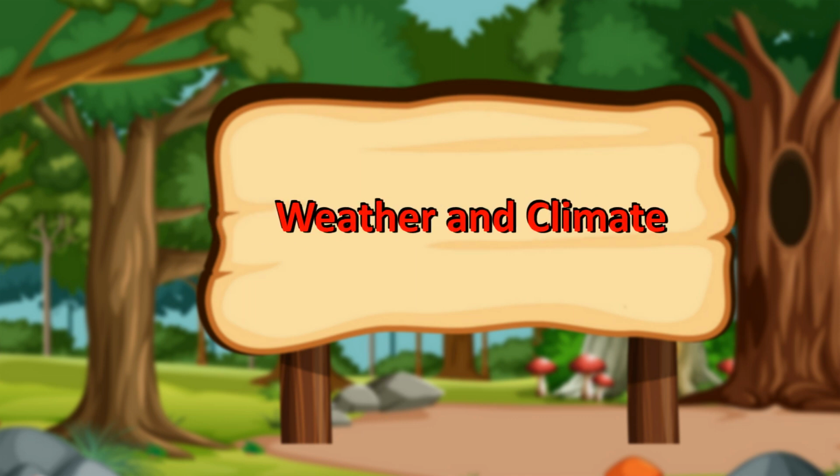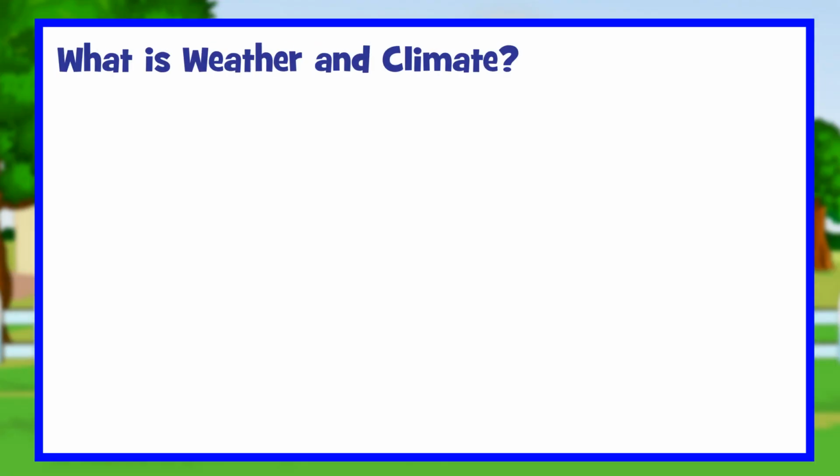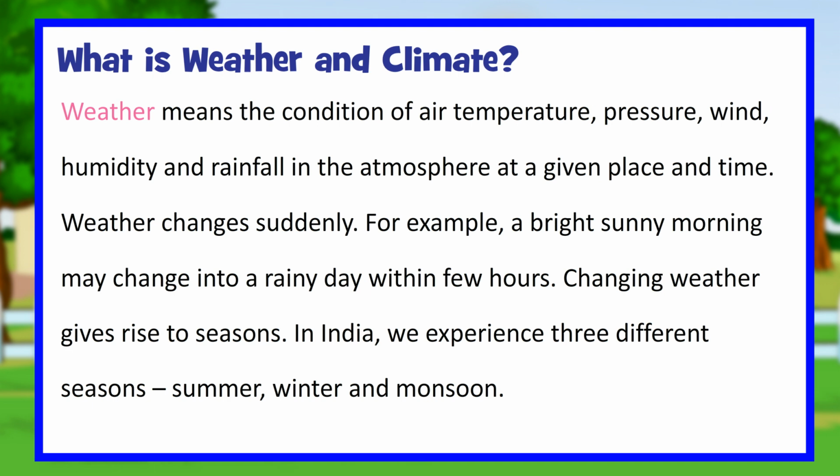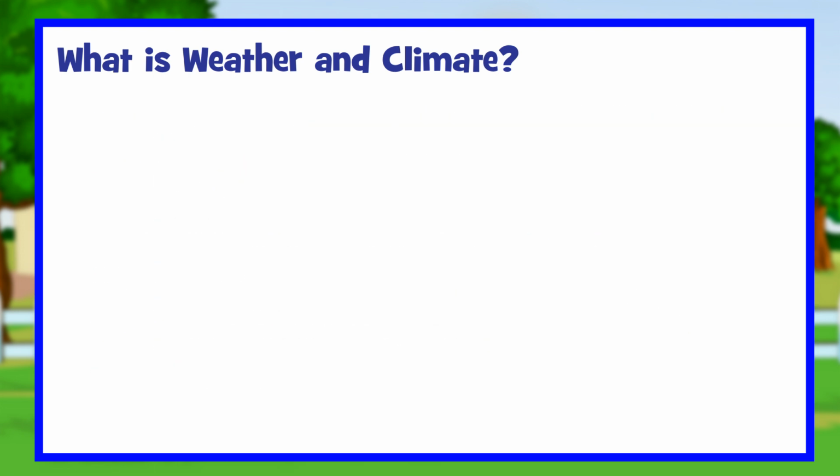Weather and climate. What is weather and climate? Weather means the condition of air temperature, pressure, wind, humidity and rainfall in the atmosphere at a given place and time. Weather changes suddenly. For example, a bright sunny morning may change into a rainy day within few hours. Changing weather gives rise to seasons. In India, we experience 3 different seasons: summer, winter and monsoon.